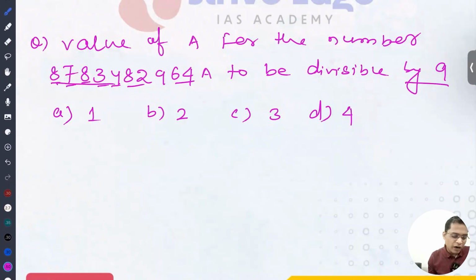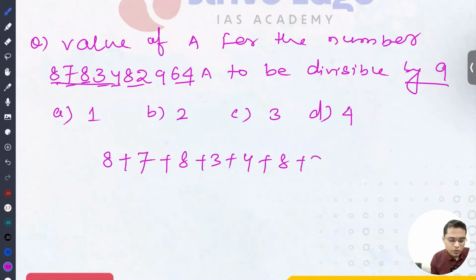Here it is given, this number is divisible by 9. So what you'll do, you'll just add all the digits and find the value of a for the number to be divisible by 9. I'm writing 8 plus 7 plus 8 plus 3 plus 4 plus 8 plus 2 plus 9 plus 6 plus 4 plus a.